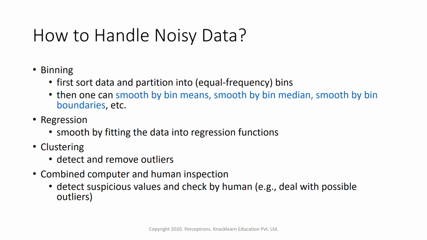Then combined computer and human inspection, that is detecting suspicious values and checked by human. Example, dealing with possible outliers. Here we can write some programs, some functions, and try to understand if there is a noise within the data by using the computer, and then inspect the data manually to see if there are any suspicious values within the data set. So these are the steps through which we can handle noisy data.